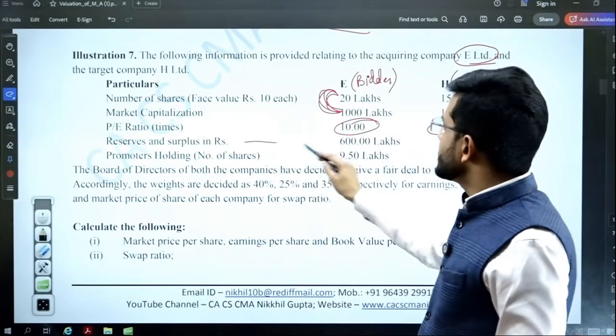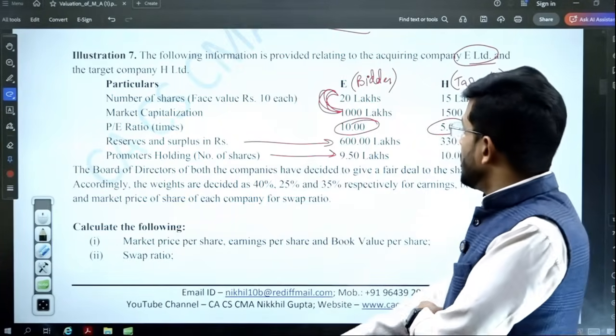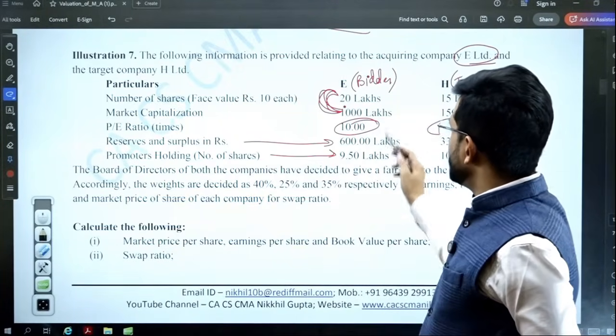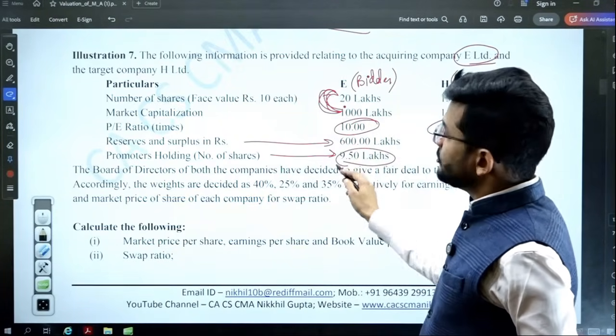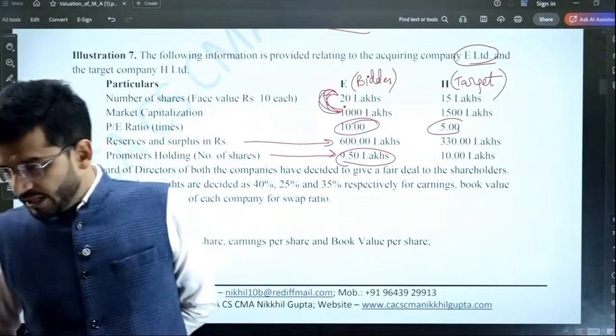Then reserves and surplus is given to you. Promoters holding is given to you. So out of the number of shares, 20 lakhs, 9.5 lakhs belong to the promoters. Promoters means the owners of the company who floated the company.